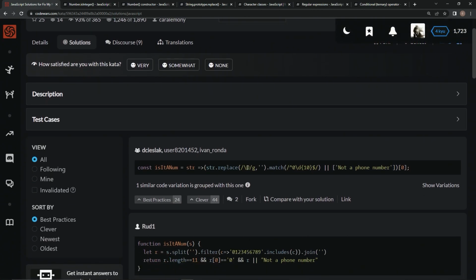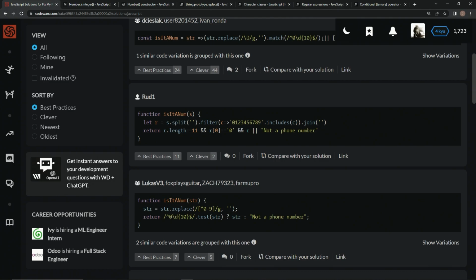So you can see here they use the replace method, but then they use the match, and match is cool if you're really good at regex and use it all the time, because basically it says this is the start. If at the start there's a 0, and after the 0 there are regular digits, and there's 10 of them, and then the end, if that's the pattern right there. So a 0, 10 digits, and that's it. They're going to return that or not a phone number, which is cool. Anyway, I don't know how this is going on right now. We'd have to do a whole other video for that.